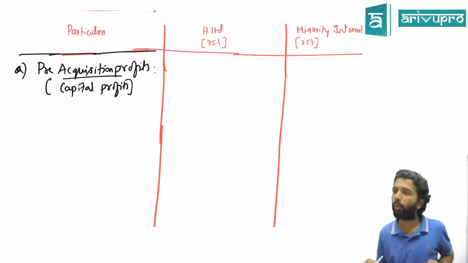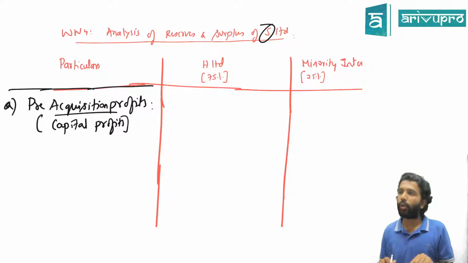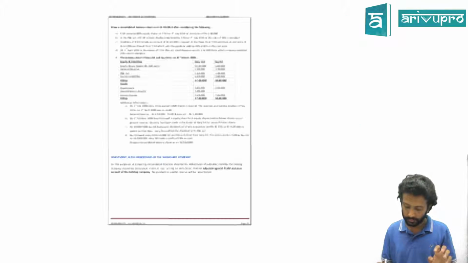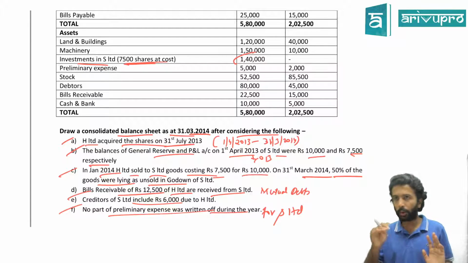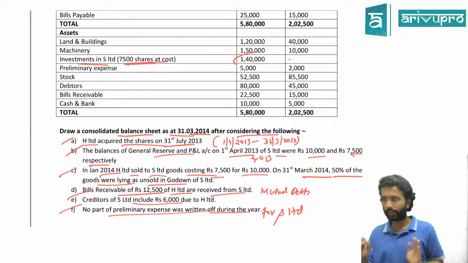By looking at the name, what can you tell me? What do we mean by pre-acquisition profit? Profit made by S Limited before H Limited became a shareholder. When did H Limited acquire the shares, as told in the problem? 31st July. That means any profit made by S Limited before 31st July is pre-acquisition profit. Any profit after 31st July is post-acquisition profit. Why we have to segregate pre and post, we'll see later. First we'll segregate, do it, and then figure it out.